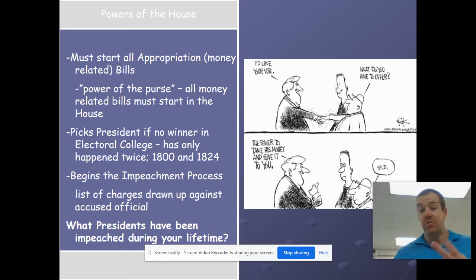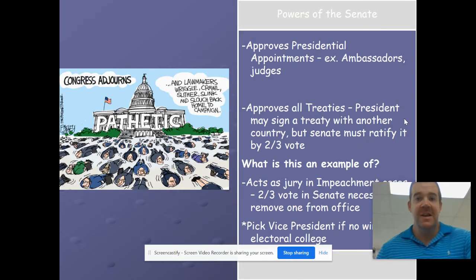During my lifetime, 2, because I'm older, right? Bill Clinton and Donald Trump. Now, neither one were convicted. The third one is your 17th president of the United States, Andrew Johnson. And contrary to probably what all y'all believe, I was not alive when he was impeached. That was in 1868, I believe. So, or 67, 66, somewhere around there. So I wouldn't have lied then. But he was the other one that got impeached, but he was not convicted. That's the powers of the House.